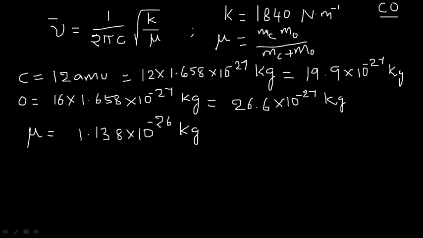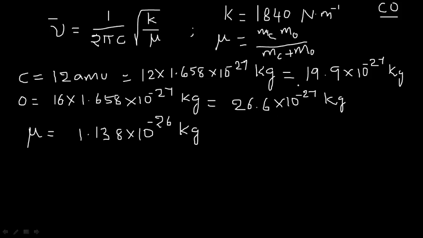The value is from these two values on application of this formula, 19.9 into 10 to the power of minus 27 into 26.6 into 10 to the power of minus 27 divided by 19.9 into 10 to the power of minus 27 plus 26.6 into 10 to the power of minus 27.